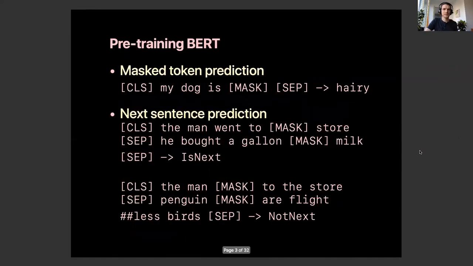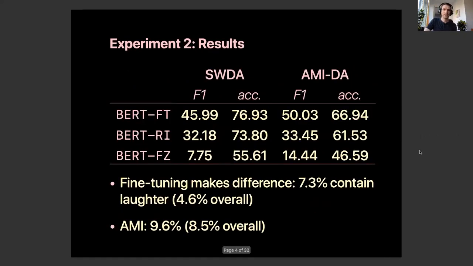So we tested a standard pre-trained BERT model against a randomly initialized BERT model, fine-tuning the weights on the dialogue act recognition task in both cases. We also tried freezing the pre-trained model and only training the RNN layer on the dialogue act task. We found that while the pre-trained model did a little better, the frozen model did horribly, suggesting that while there's some useful information in the pre-trained BERT representations, fine-tuning is absolutely essential to use BERT on dialogue.